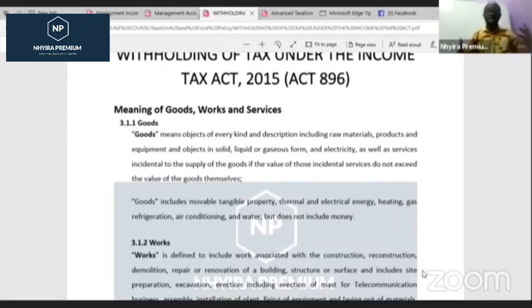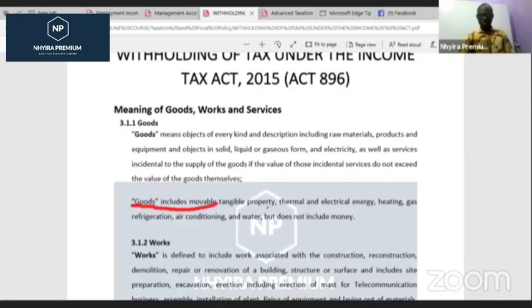So any tangible assets apart from land and money can be referred to as what? Goods. So like you can see, let me pick and annotate what I'm reading out so you know where I am reading at. So goods include what?